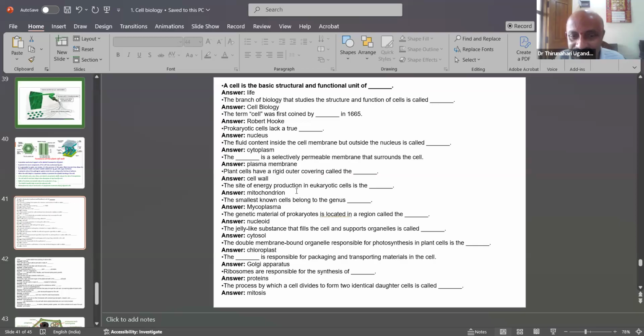The site of energy production in eukaryotic cells is the mitochondrion. The smallest known cells belong to the genus Mycoplasma. The genetic material of prokaryotes is located in the nucleoid. The double-membrane organelle responsible for photosynthesis in plants is the chloroplast.